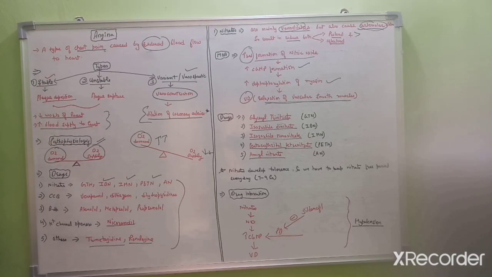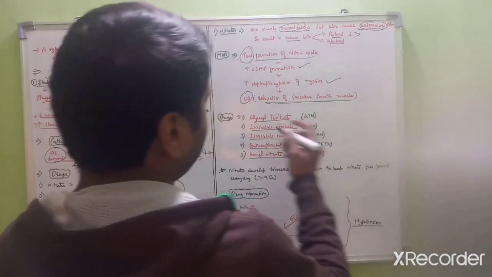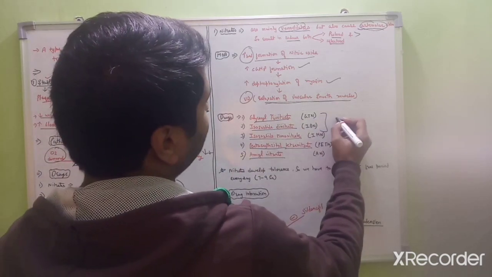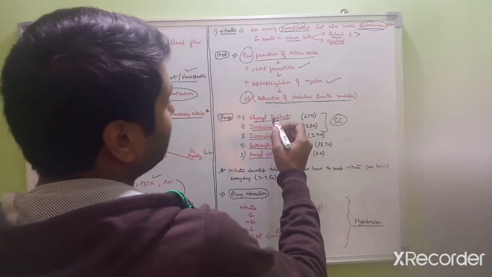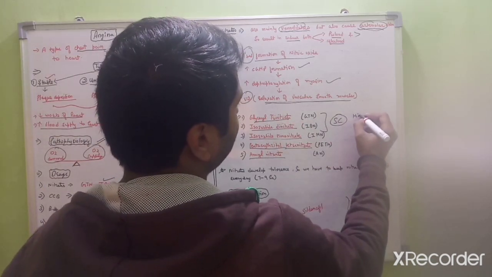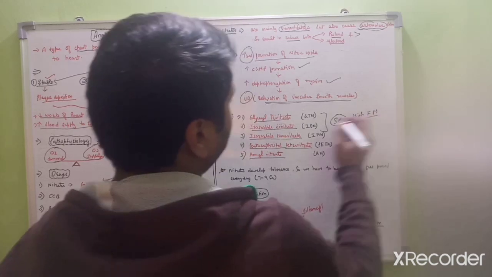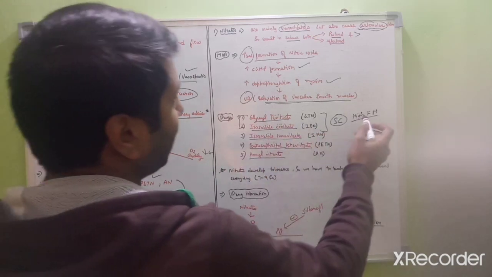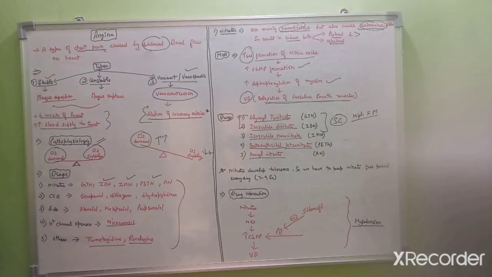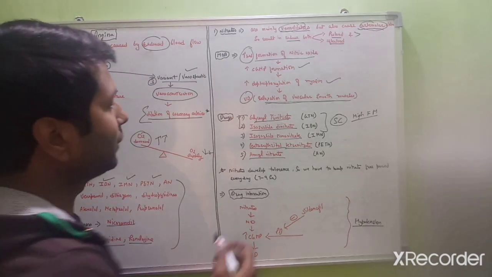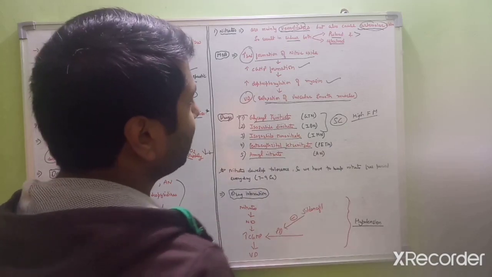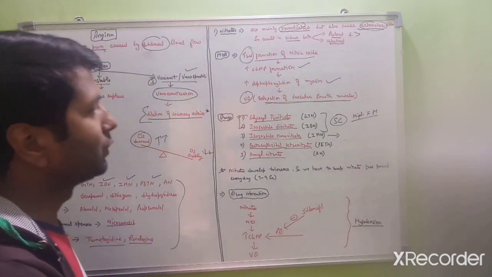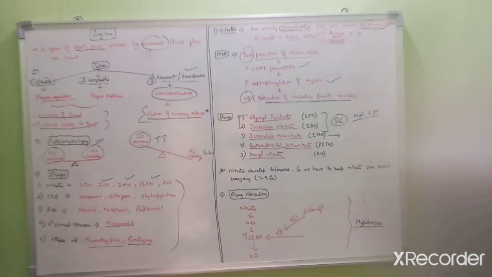Remember guys, glyceryl trinitrate and isosorbide dinitrate are used by sublingual route because both these drugs have high first pass metabolism. So they are used by sublingual route. The third drug is isosorbide mononitrate. It does not have high first pass metabolism, so it cannot be used by sublingual route.